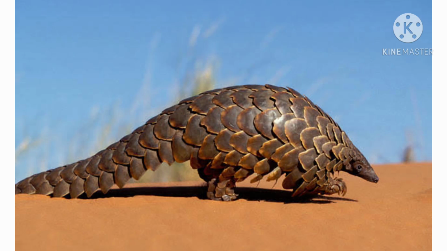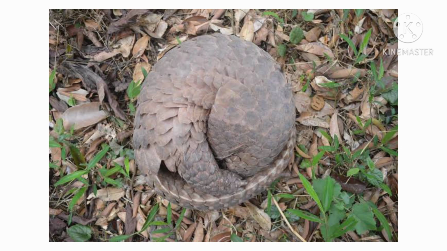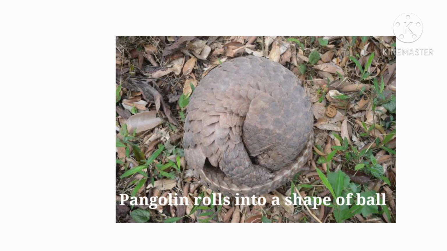A pangolin's back is covered with overlapping scales. It tucks its head between its legs and rolls itself into a ball when it senses danger. See the picture of the pangolin. So a normal picture of the pangolin is here, and the pangolin rolls itself into a ball.